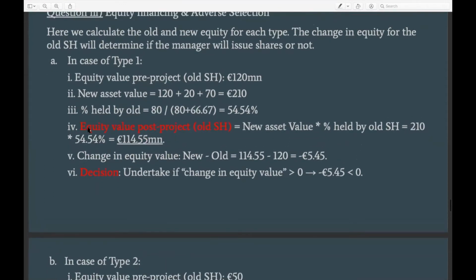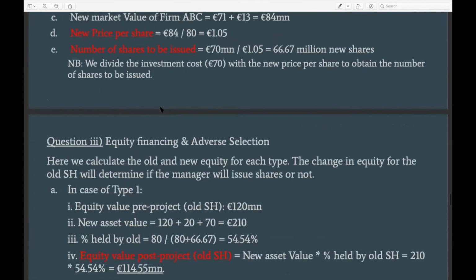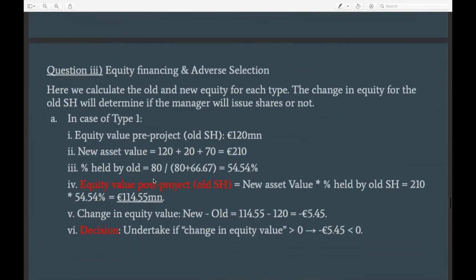Then we need to understand what proportion of the company would be held by the old shareholder once they issue new equity. We know that 80 is the number of shares held by the old shareholder, and they would issue 66.67 new shares.